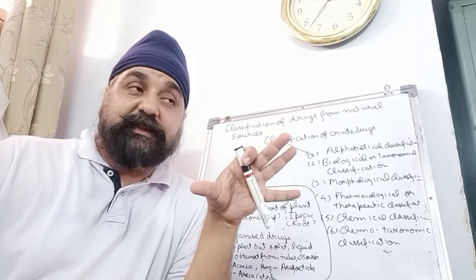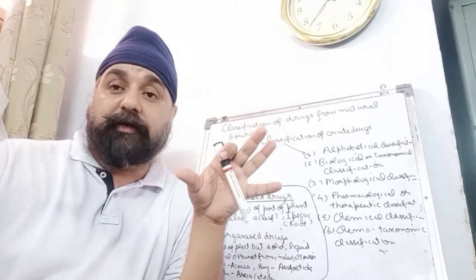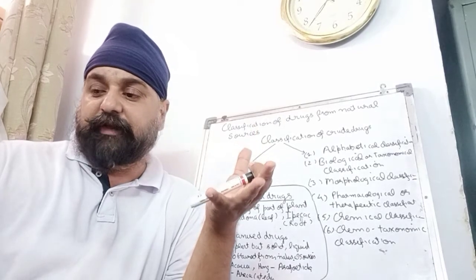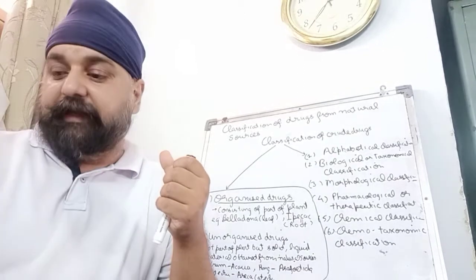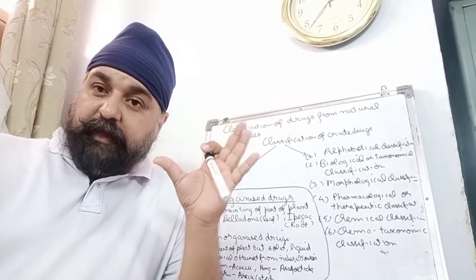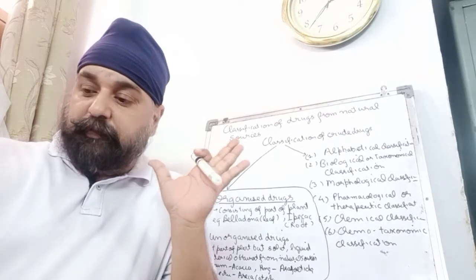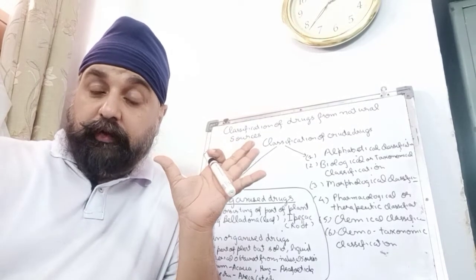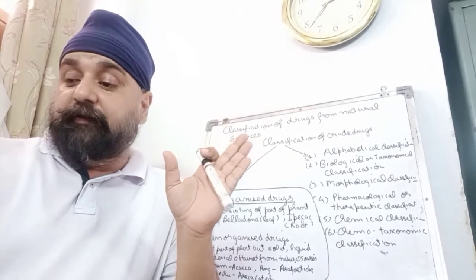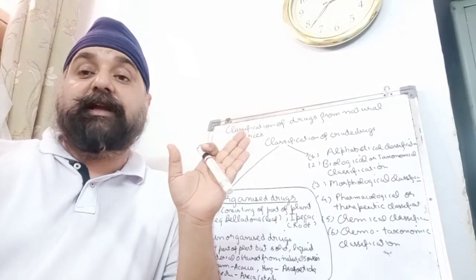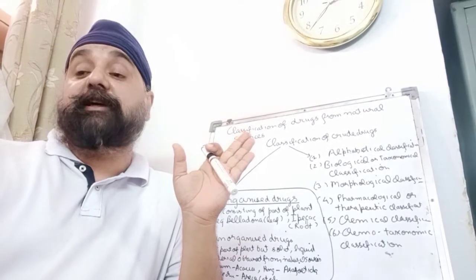Here drugs are classified based on the parts of the plant or part of the animal from which it has been extracted. Especially it is used for the plants, like drugs obtained from bark, they are classified separately. Drugs obtained from fruit of the plant, they are classified separately. From wood, if it is taken, those drugs can be classified separately. This is called morphological classification.